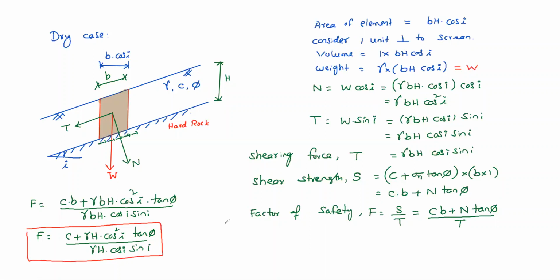And a special case: if C equals 0, what happens? Gamma H cancels, cos i cancels. So factor of safety equals simply tan phi by sin i by cos i, that is tan i. Tan phi by tan i. If C equals 0, factor of safety equals tan phi by tan i. Otherwise, C plus gamma H cos square i tan phi by gamma H cos i sin i. Clear? Any doubts anywhere?